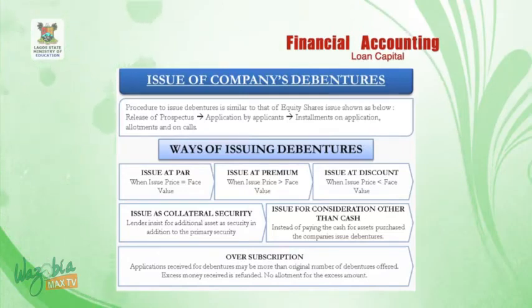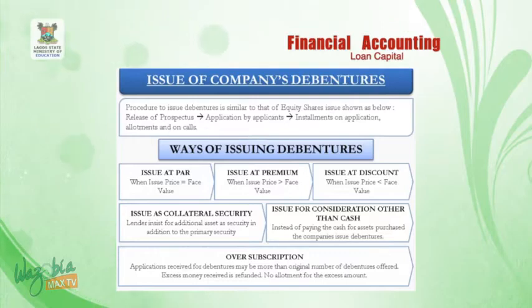You will discover that when issue price is equal to face value, it is called issue at par, and when issue price is greater than face value, it is called issue at premium, and when issue price is less than face value, it is called issue at discount, and those are at the pricing level. Then the methods include the cash basis and also issue as collateral security and also issue for consideration other than cash. Let me explain further.